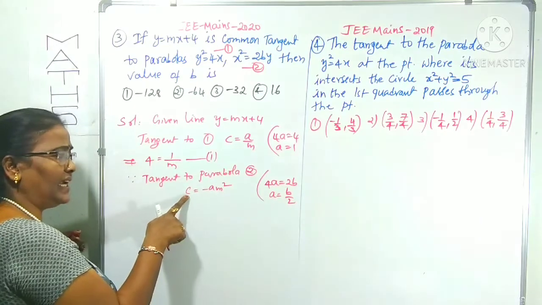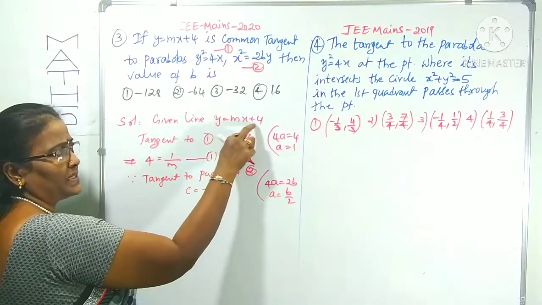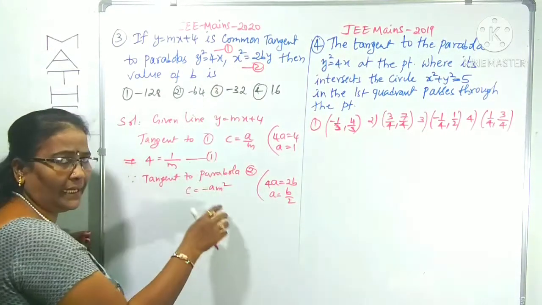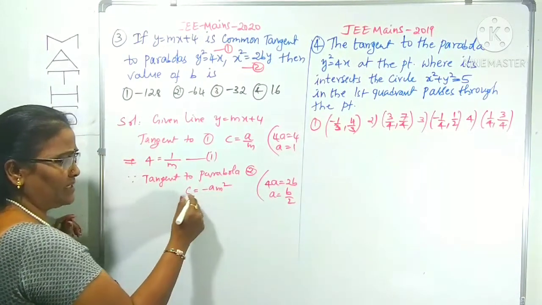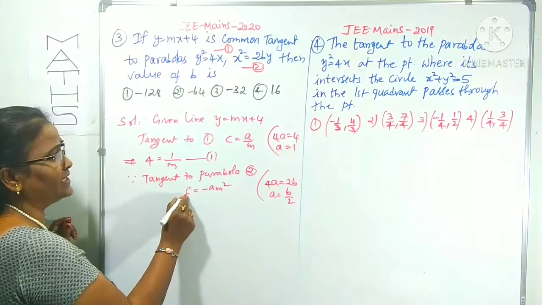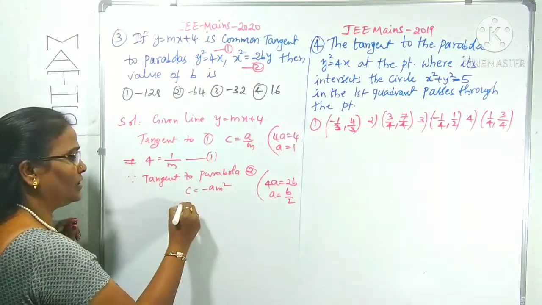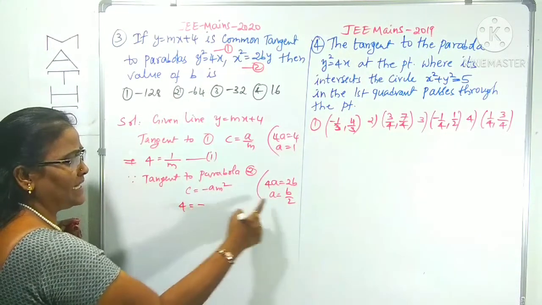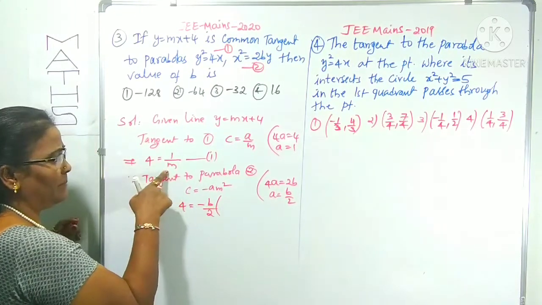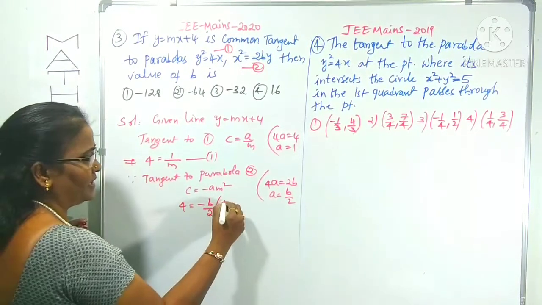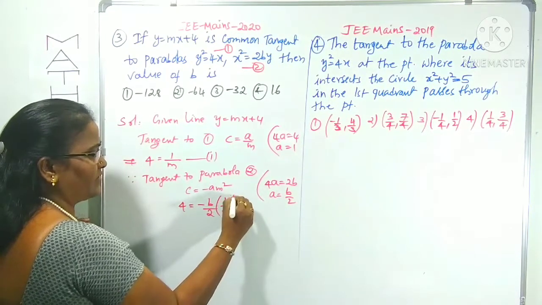What is the condition for the line y equals mx plus c to be tangent to the parabola x square is equal to 4ay? c is equal to minus a m square. We can use this condition here. See here, c is 4, which equals minus a, and a is b by 2. And m is 1 by 4 from result 1, so m square is 1 by 4 whole square.